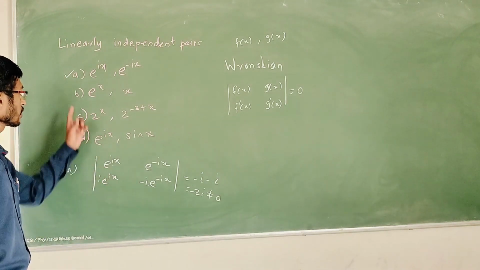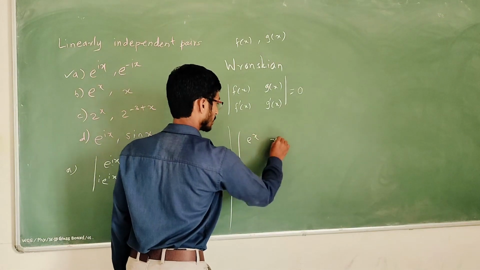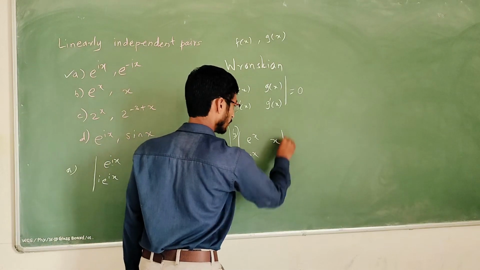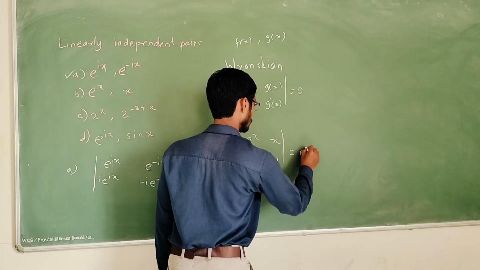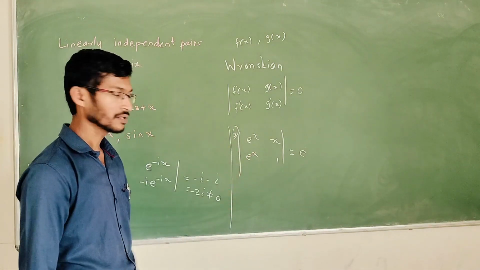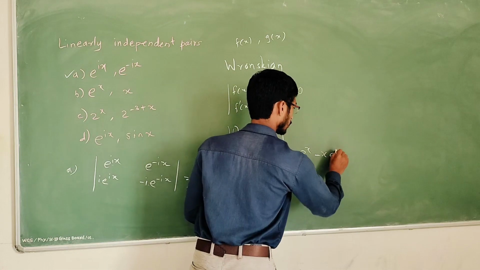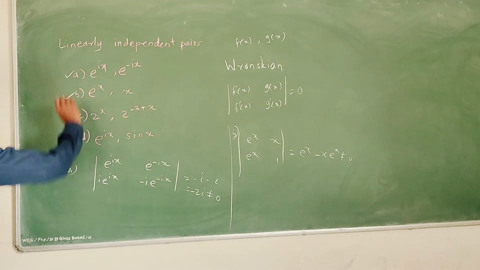Now we will check the second. For the second, e raised to x, then its derivative e raised to x, and 1. So we will check the determinant: e raised to x minus x e raised to x. Certainly this is not equal to 0, so this is also independent.